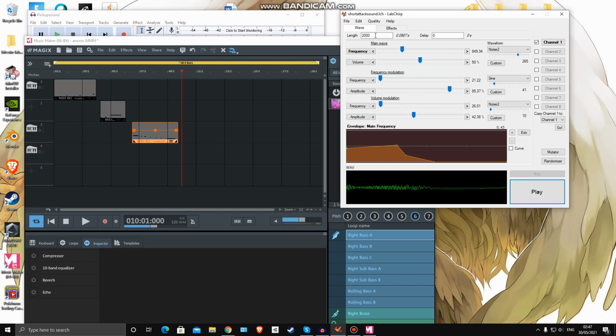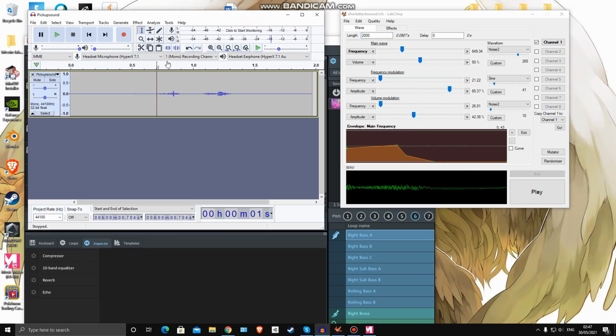I thought LabChirp was very good because you could set the length of the track, you could modify the frequency, the amplitude, and it was really good to play around with it and to get a decent result of a sound. Audacity I used to make, for example, the pickup sound, which sounds like this.